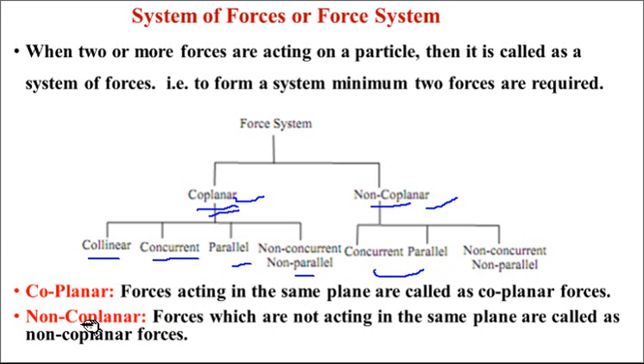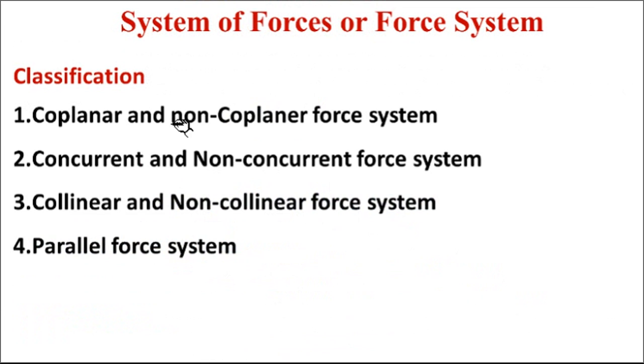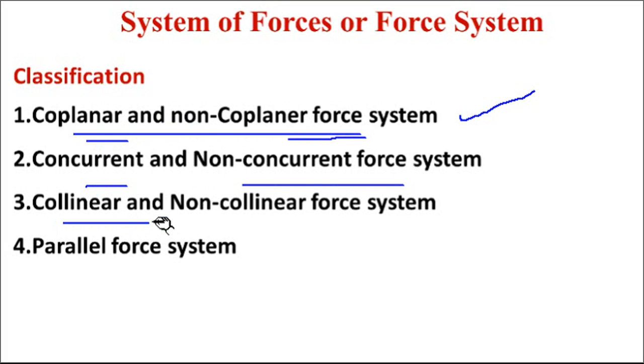Non-coplanar means they are not acting in the same plane. Again, you can see this in detail in this particular slide. In a simple way, you can define the classification of force system like this: coplanar, non-coplanar, concurrent, non-concurrent force system, collinear, non-collinear force system, and parallel force system. So these are the four major types.